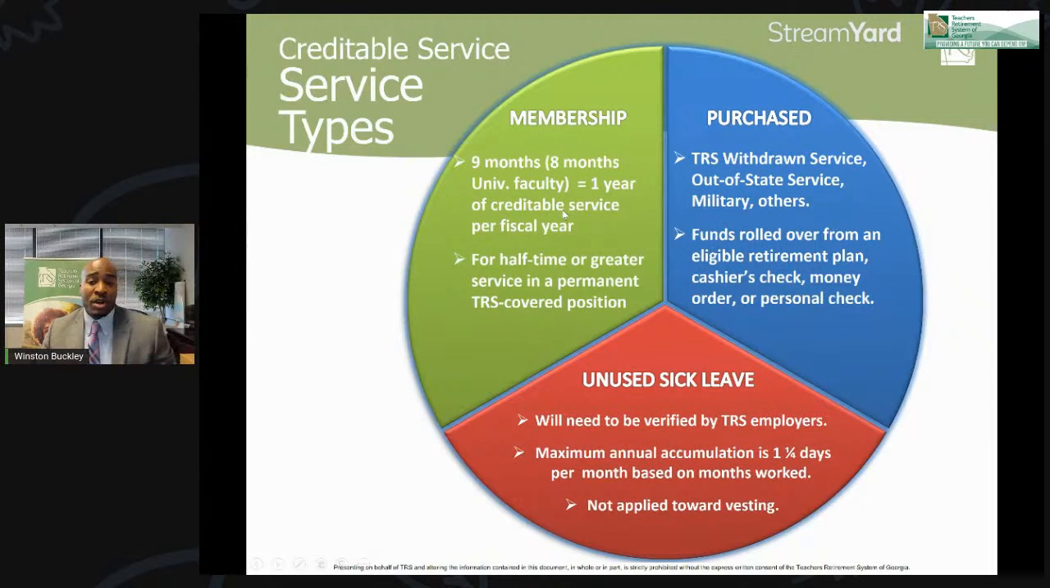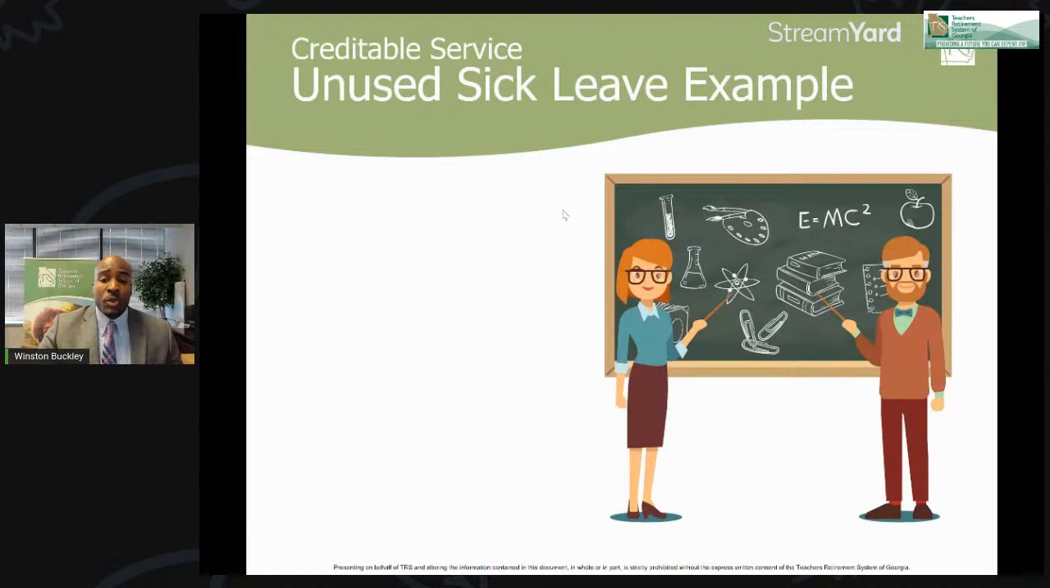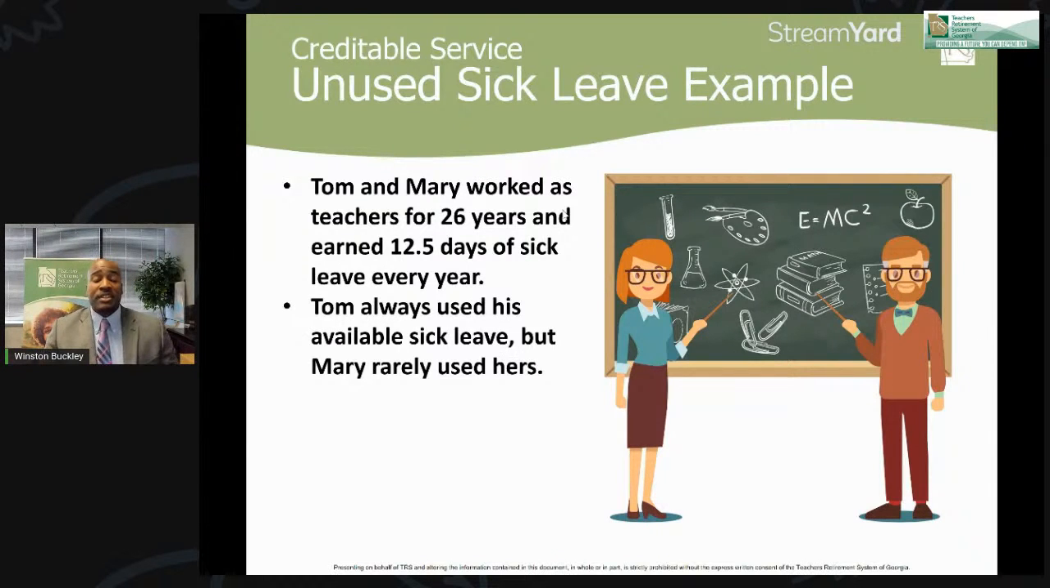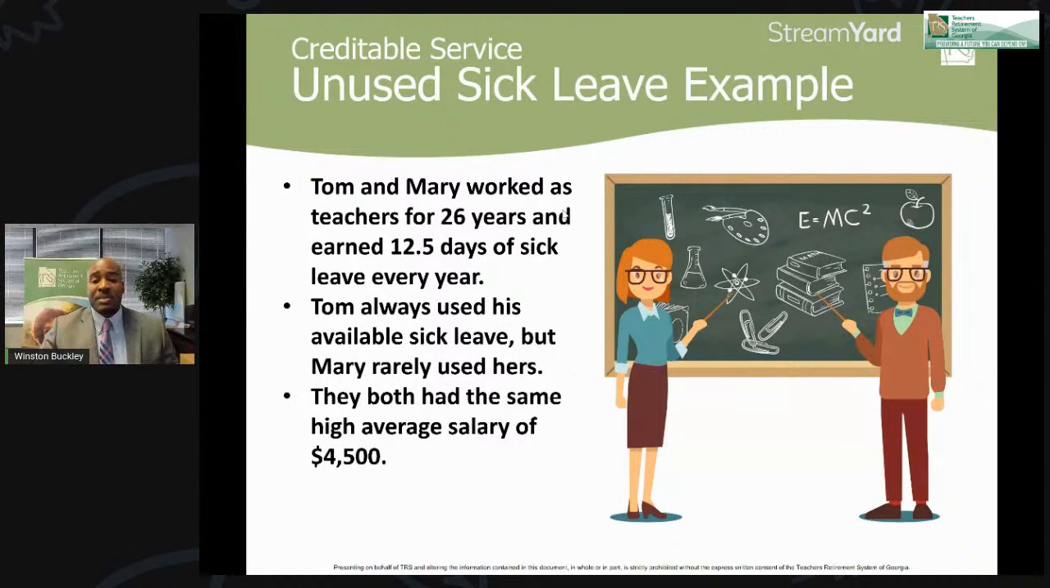So I want to go over an example of sick leave and how that can benefit you towards your retirement. We have a couple of teachers, Tom and Mary, who both worked 26 years and earned 12 and a half days of sick leave each year. Tom always used his sick leave, but Mary rarely used hers. And they both had the same high average salary of $4,500 at the time of retirement.